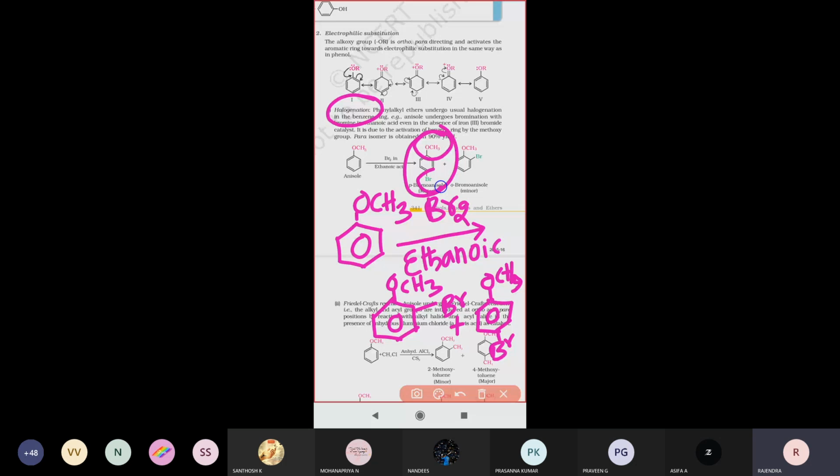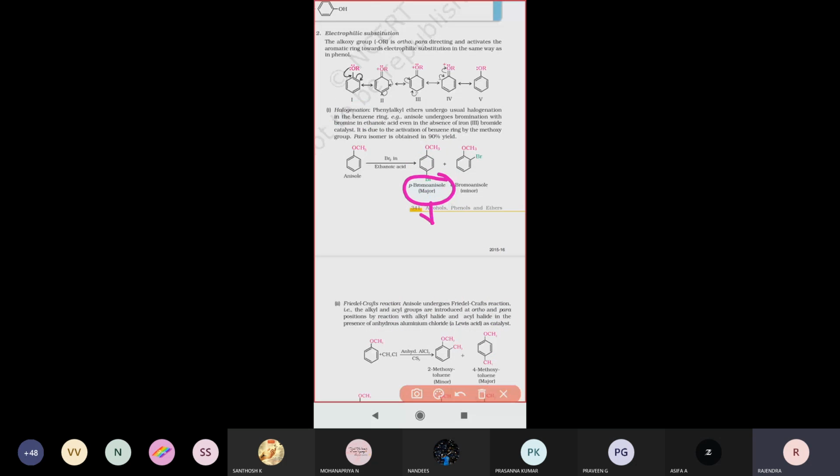So there is no repulsive force between the substituted group and the attacking electrophile. That's why the para position products are called major compounds, and the ortho position products are called minor compounds.